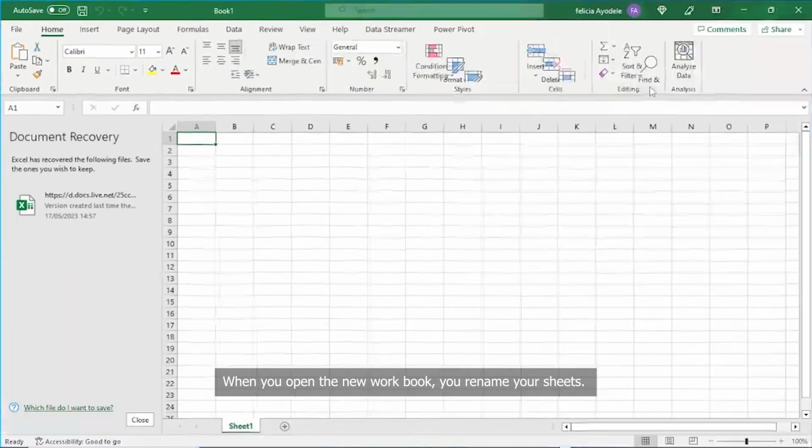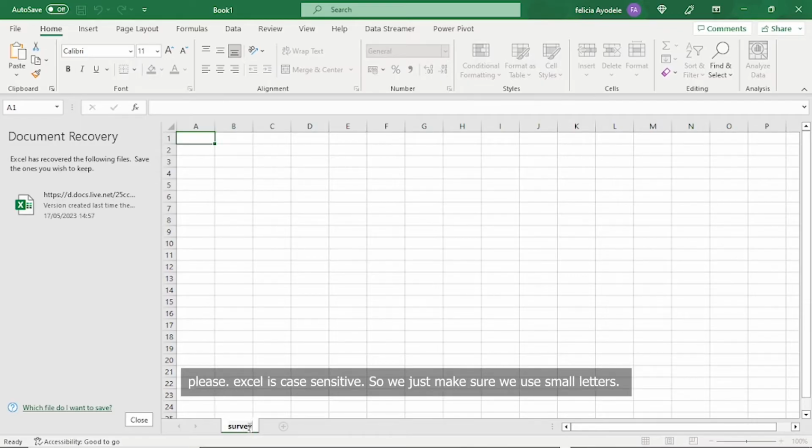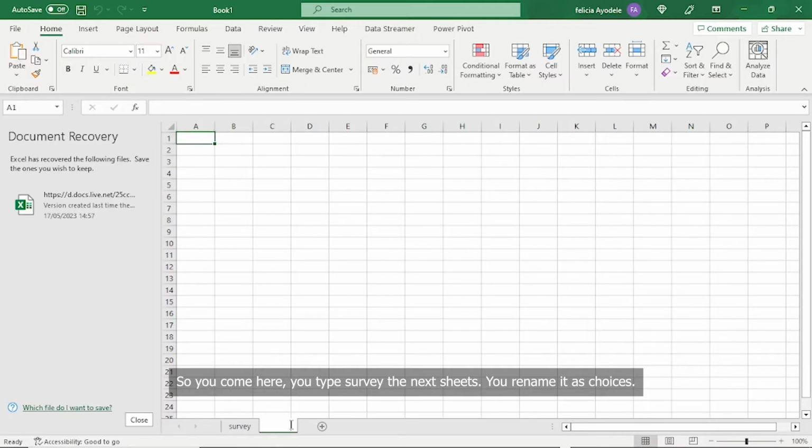So you open a new workbook. When you open the new workbook, you rename your sheet. Please, when working with Excel, it is case sensitive. So we just make sure we use small letters all through. So you come here, you type survey.